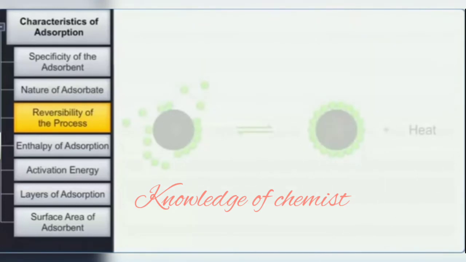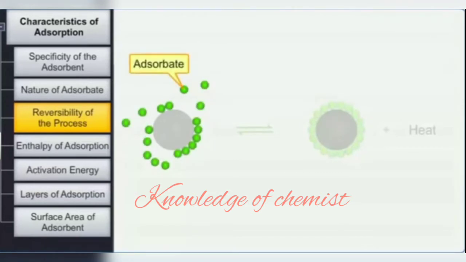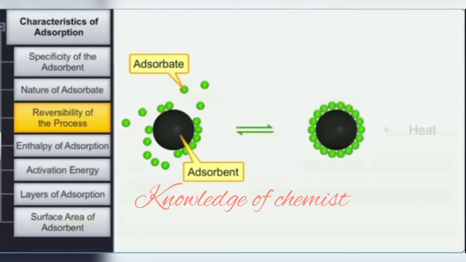You know that adsorption is an exothermic process. The equilibrium can be represented as the gas, the adsorbate, plus the solid adsorbent in equilibrium with the gas adsorbed on the solid plus heat.